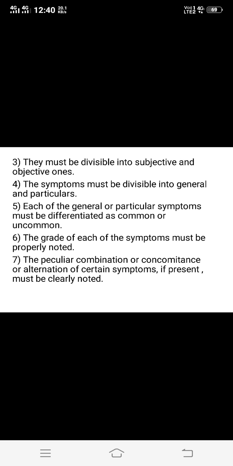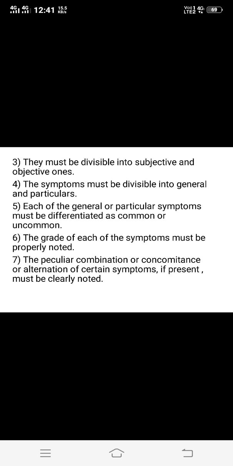The common symptoms are important for the diagnosis of a disease condition, and the uncommon symptoms are important for the diagnosis of that patient, that individuality.